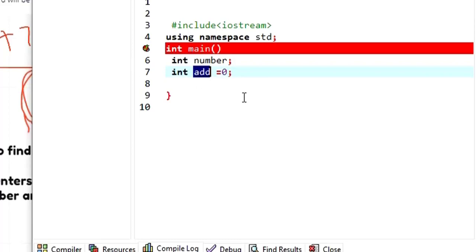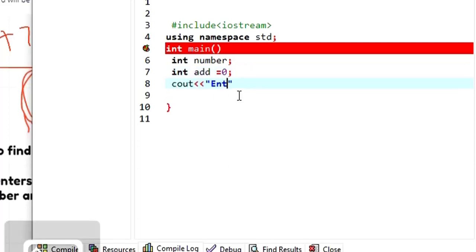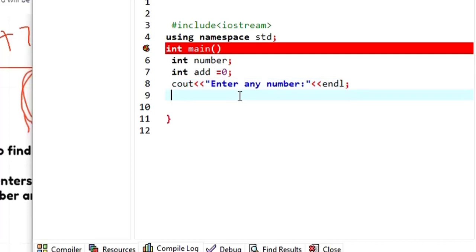I'm going to ask the user to enter the number. So for that I'm going to say cout enter any number. Okay, so let me just put the endl. Now you need to collect that number, right? So for that cin, what is the variable that you have declared? This number as a variable, right? So whatever value the user enters will be collected by this particular input function. Now here you are going to write the condition using while. So while, what would be the condition here? What do you want to check? The user has to enter something equal to 0 or greater than 0. Why?